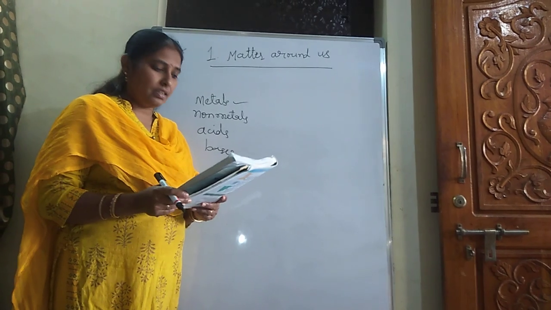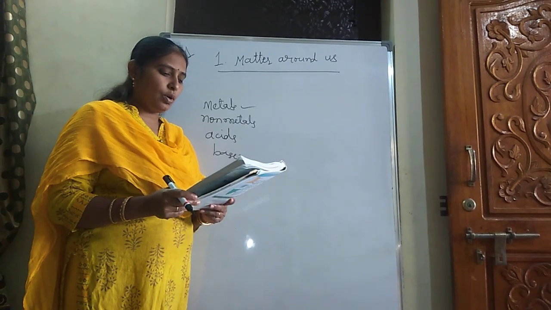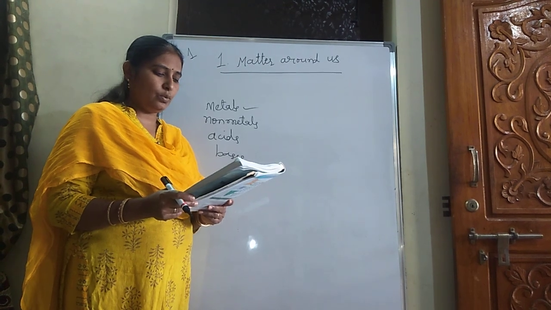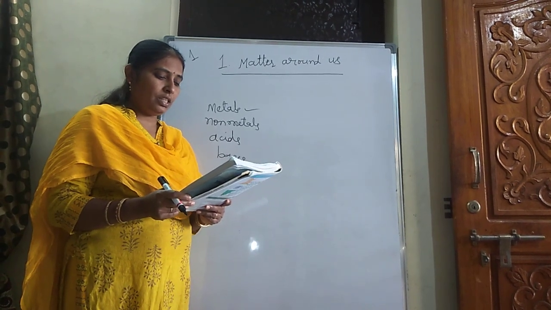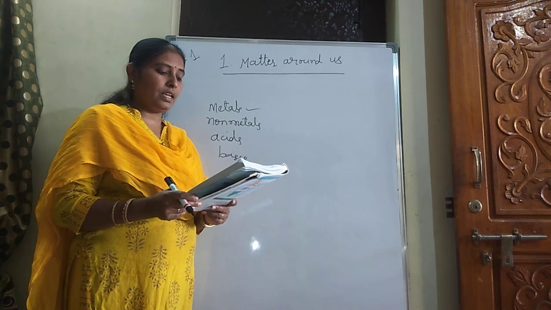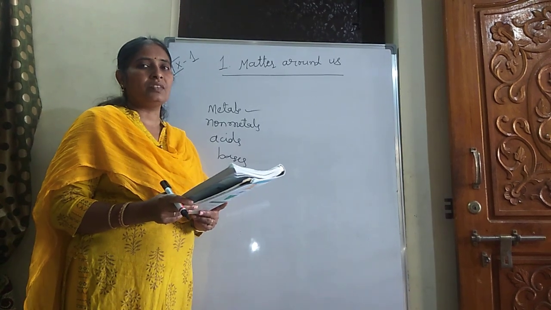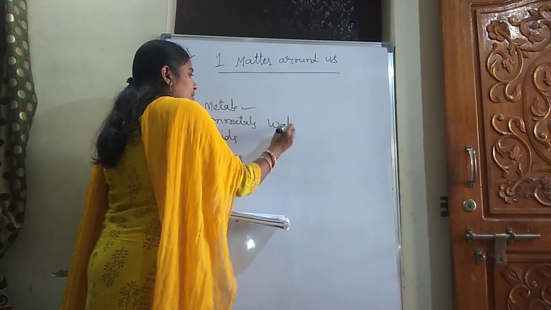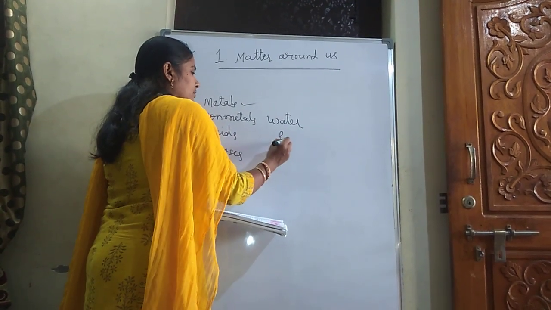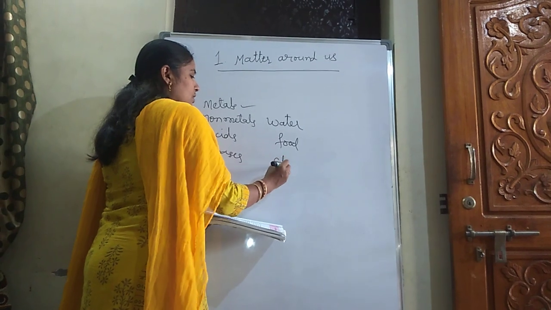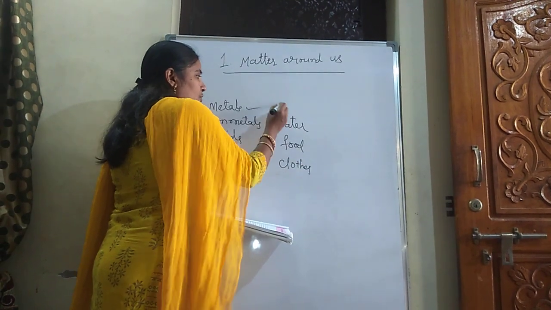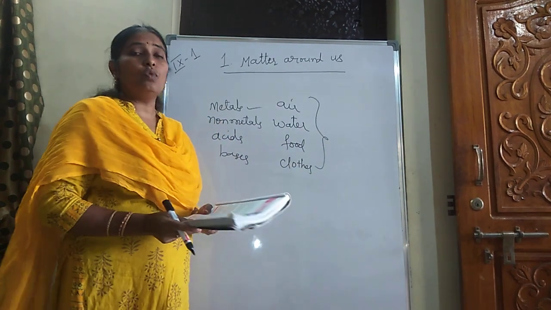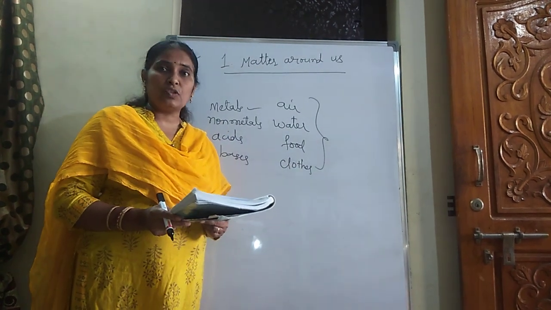So what is matter now? The water we drink, our food, clothes and various things that we use in our day-to-day life, the air we breathe, even our body, etc. are examples of matter. The water we drink, food, clothes, even the air we breathe, all this is also termed as matter. So what is the meaning of matter? What is the definition of matter?